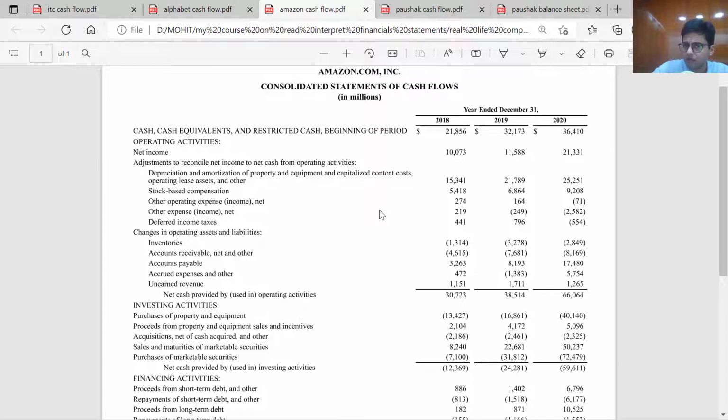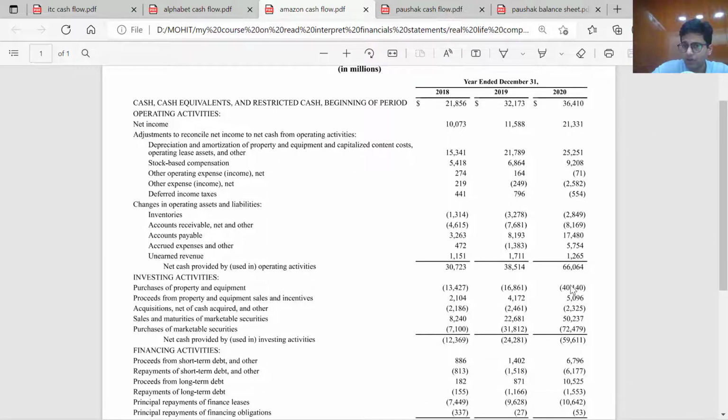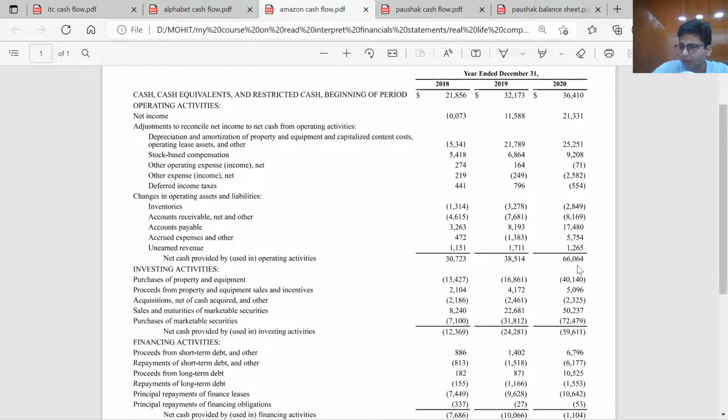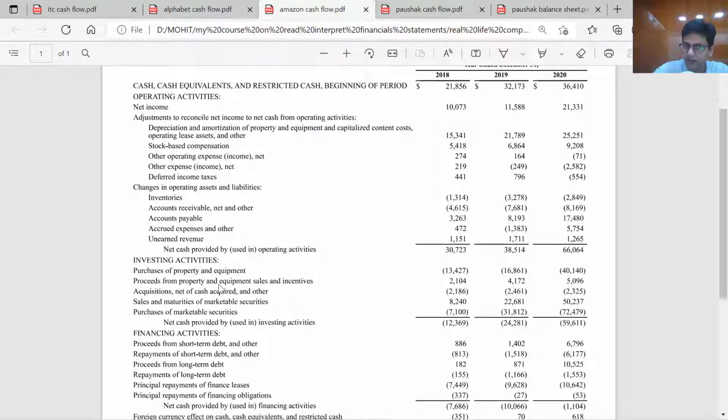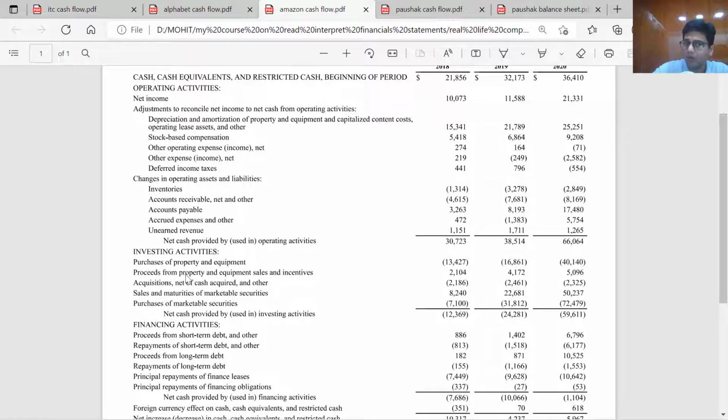Let's take another example, Amazon, and look at its cash flow from investing activities. We remember that cash flow from operating activities was $66 billion. What did Amazon do with this $66 billion? It invested $40 billion, that is capital expenditure, in the purchase of property and equipment. It had sold some old property and equipment worth $5 billion. So that means around $35 billion has been invested in new property and equipment, that is organic growth.